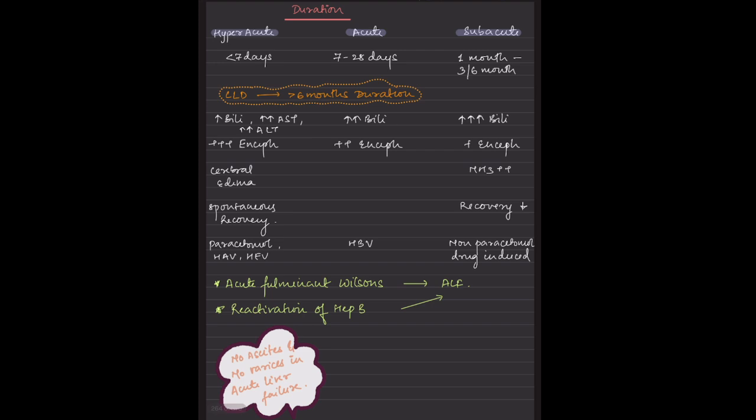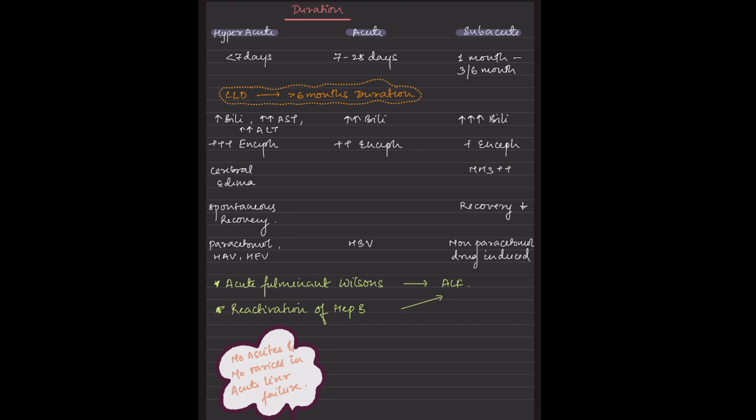Duration-wise, we are dividing it into hyperacute, acute, and subacute. Hyperacute means less than 7 days. If it is 7 to 28 days, then it is said to be acute, that means up to 1 month. And 1 month to 3 months is said to be subacute. But when I say a patient has chronic liver disease, I mean to say the disease course is more than 6 months.